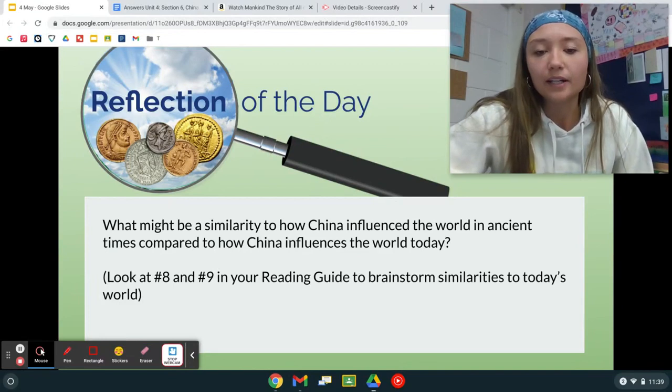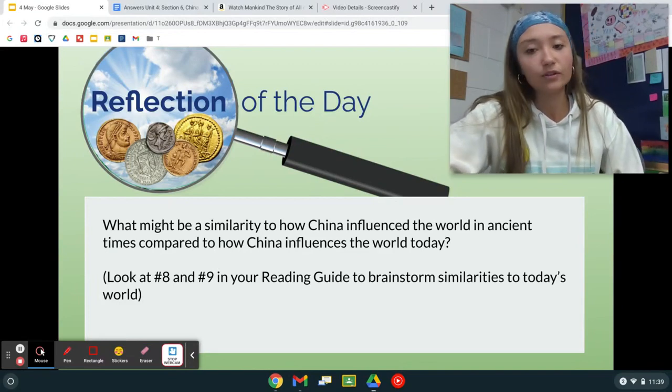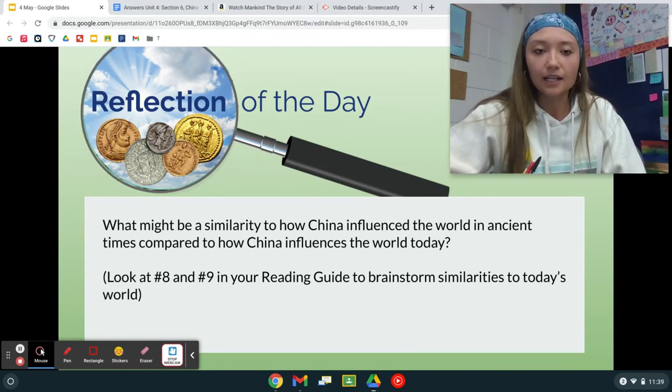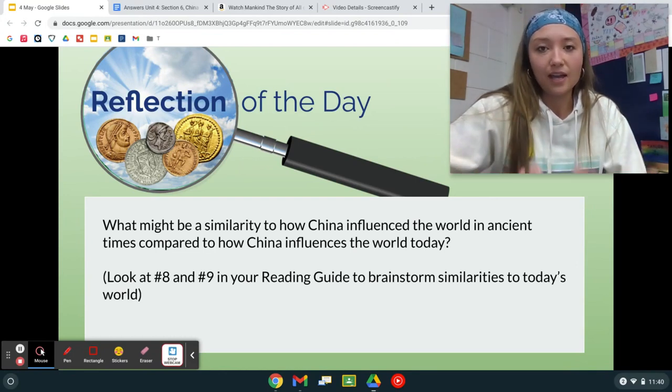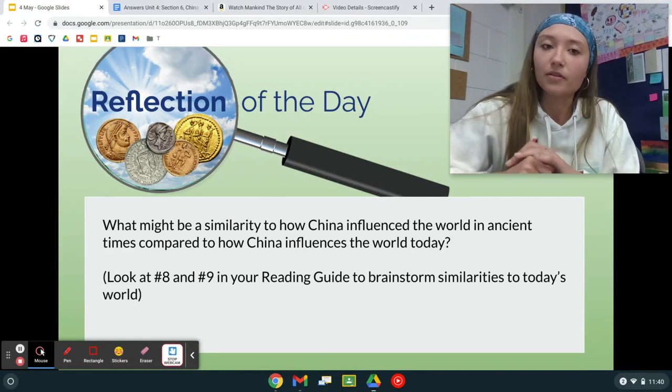What might be a similarity to how China influenced the world in ancient times compared to how China influences the world today? All right. So there are some similarities that I could think of. And like I said before, look at 8 and 9, your reading guide, just kind of brainstorm maybe a similarity or two to today's world. How did they impact the world back then? How do they really impact our world today? Maybe you can think of some other things as well.